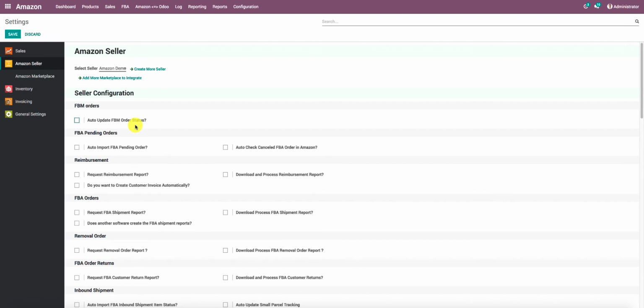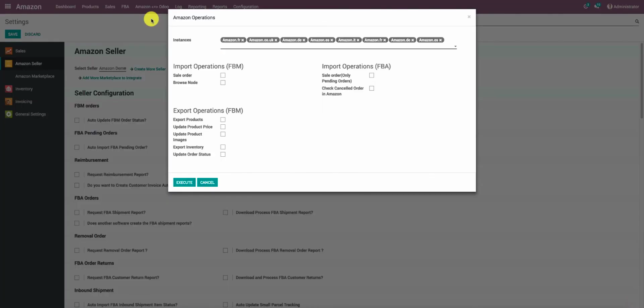Now we will see the second possible way, that is the manual way. For that, I go to the Amazon Odoo menu, Amazon operations, and under the instances, you can see there are certain marketplaces that have been listed over here.